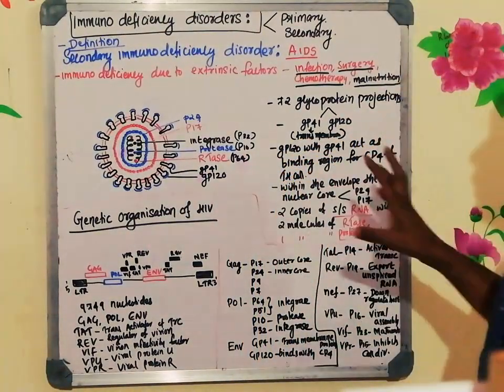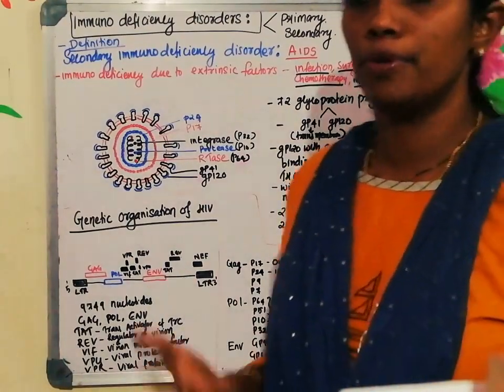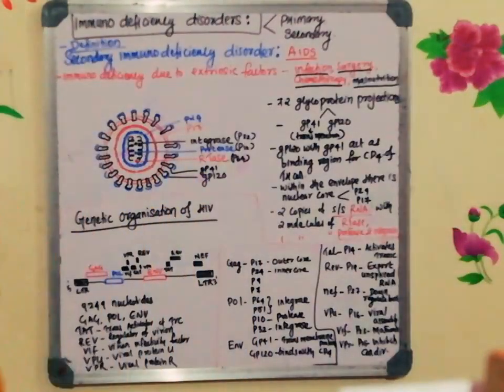So it's a very important topic in immunology. What happens when you don't have a proper immune system? That is what we are going to see. When you don't have a proper immune system, what do you mean by that?